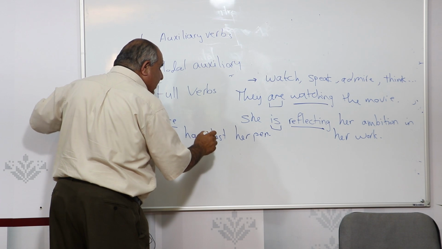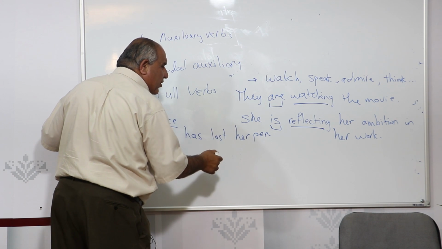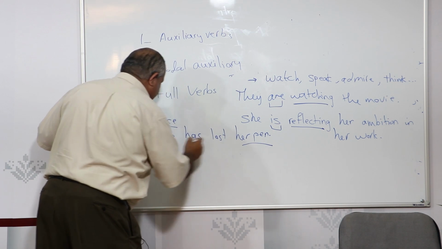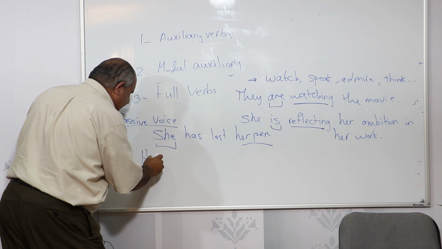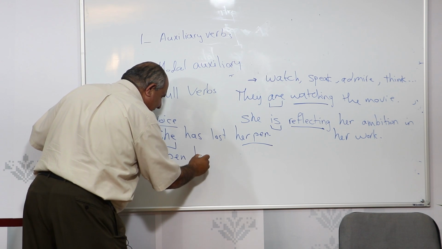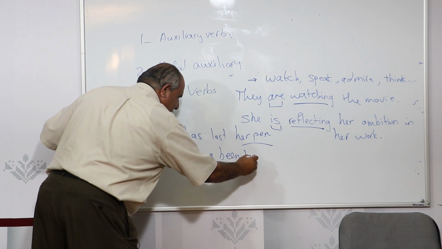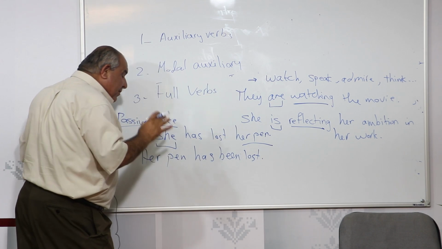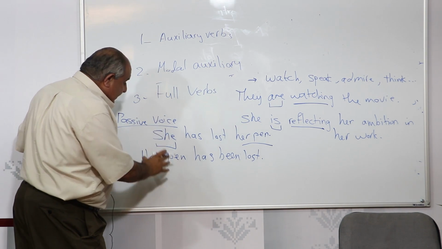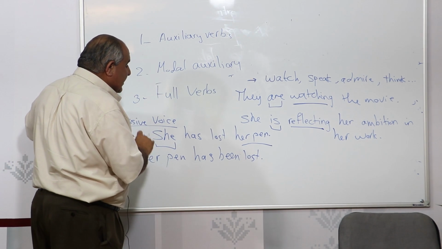Now, we want now to leave she and to say that what is important is that the pen was lost. So we begin with her pen. So we say her pen has been lost. Now, what is important now in the sentence, what we want to focus on is her pen. So we initiate or start the sentence with her pen.